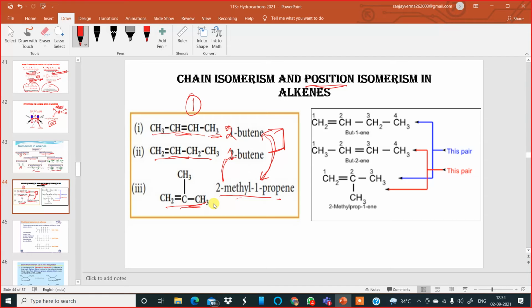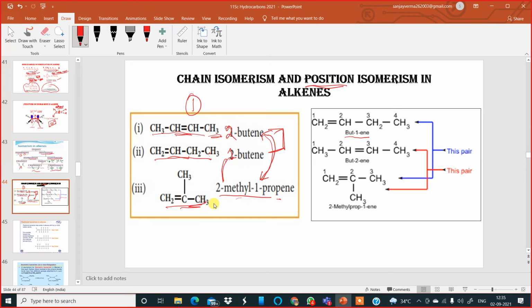It has been explained over here also. Excuse me, sir, how can we know how many types of chain isomerism will be present? By drawing the structures like over here. If you're talking about position isomers, in this case of butene, we can have two isomers. But in the book there were some questions saying there were 9 isomers.